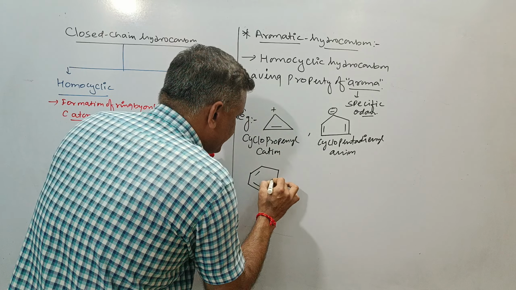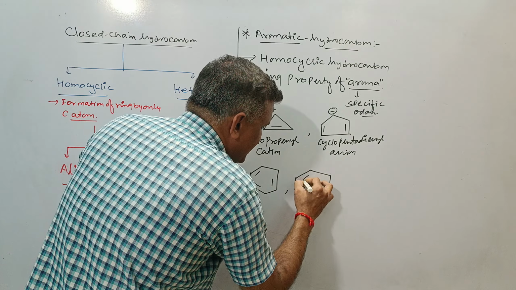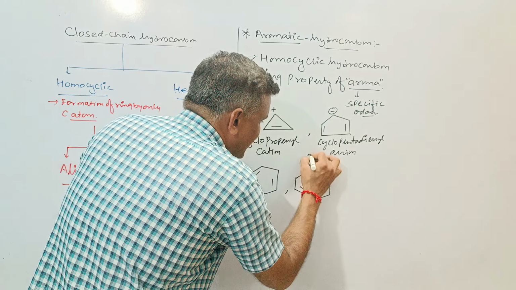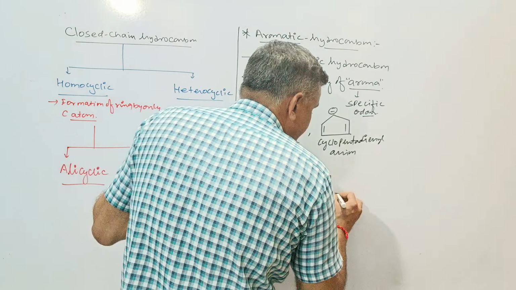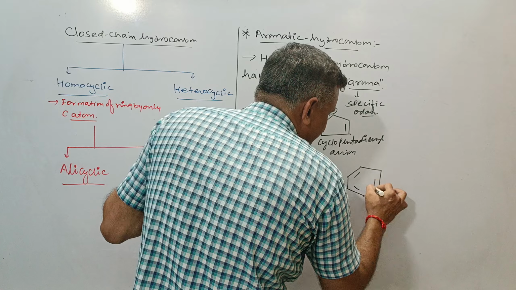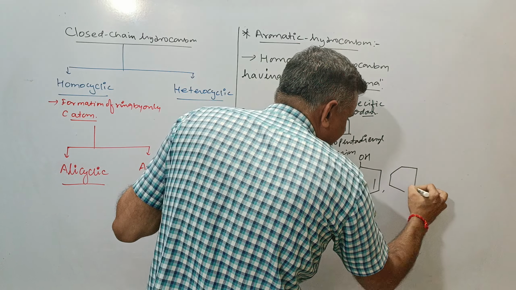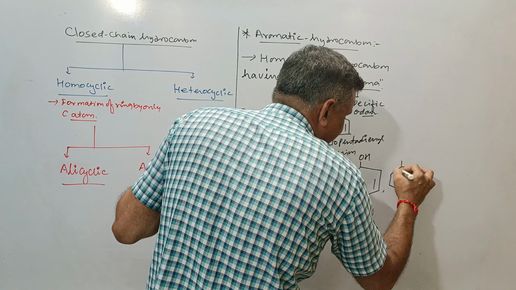This is the benzene. You can substitute any special substituent such as an alkyl group, methyl, ethyl, and so on. You can take a different functional group. You can take OH, COOH. Then these are all known as